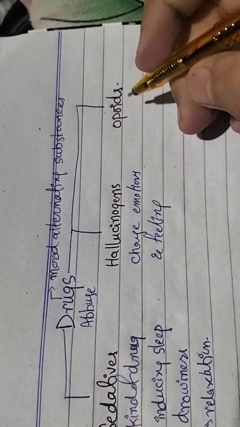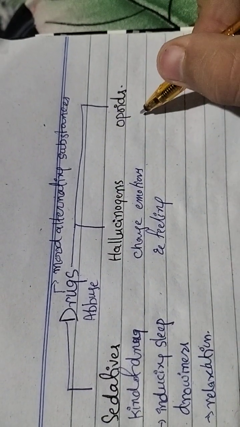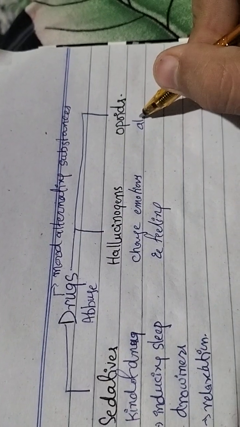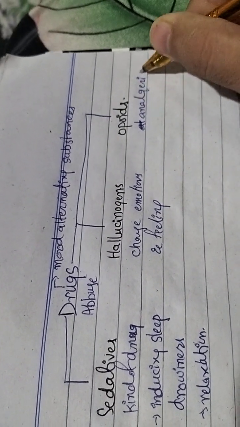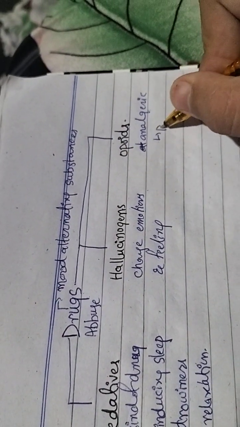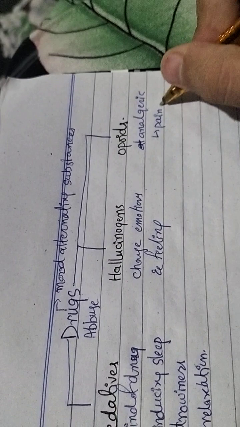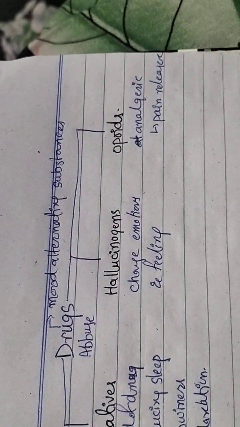And opioids cause analgesia. Analgesic means a pain reliever, releasing pain. It is called analgesic.